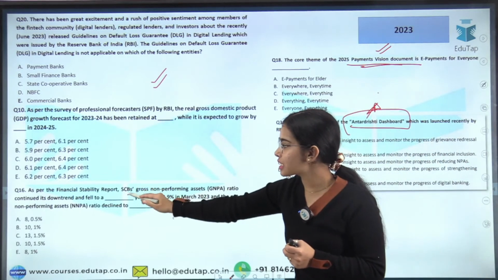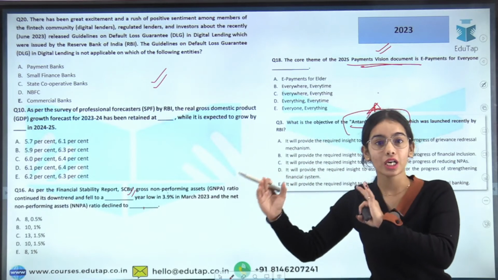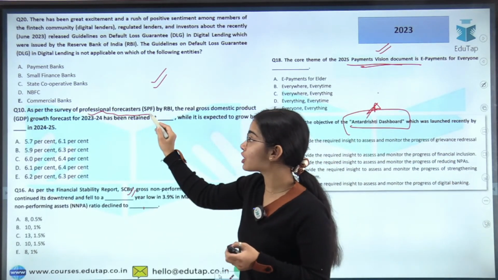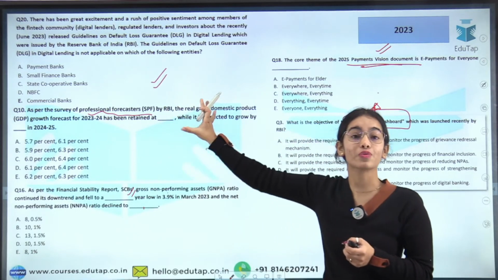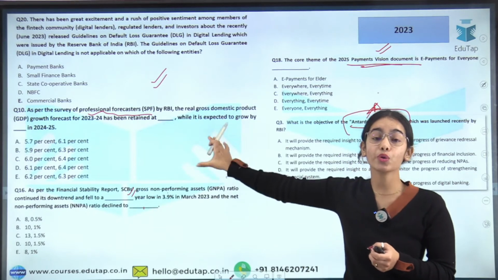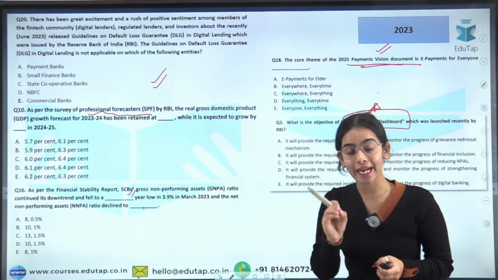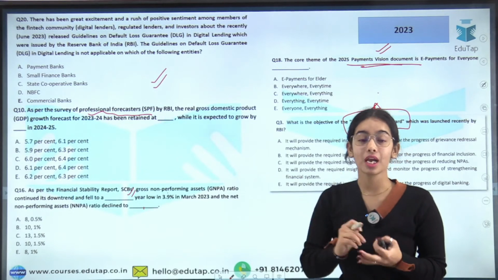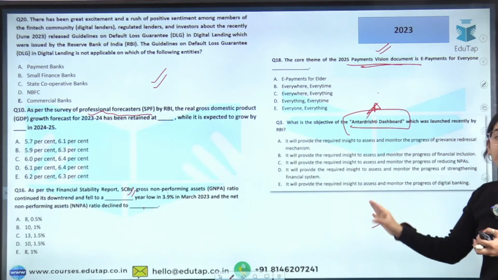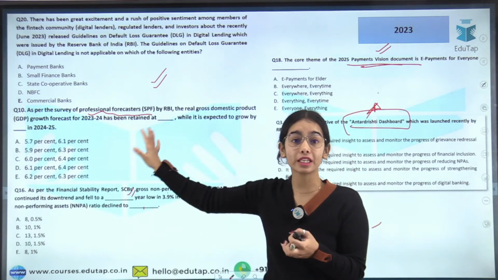Here you can see the Financial Stability Report. There were 2 to 3 questions from the Financial Stability Report. There were 3 to 4 questions from the annual report. There were questions from the Survey of Professional Forecasters. So all of this, where you are going to get this, how you can cover this in the RBI website, and how you can find what is important and what is not important, that is very relevant, and that I am going to show you in today's session. But I hope you understand the relevance of the RBI website, and nearly 7 to 10 questions were from the RBI website in phase 1.